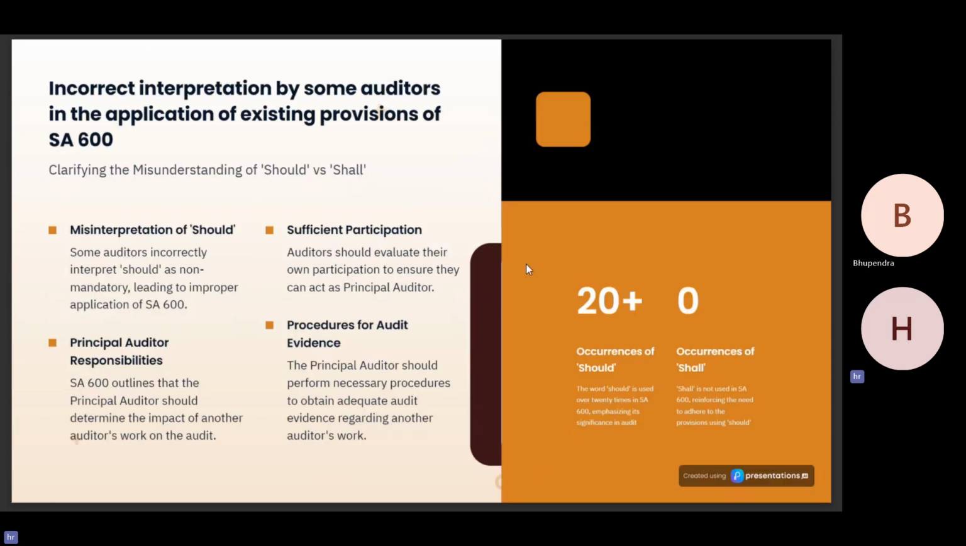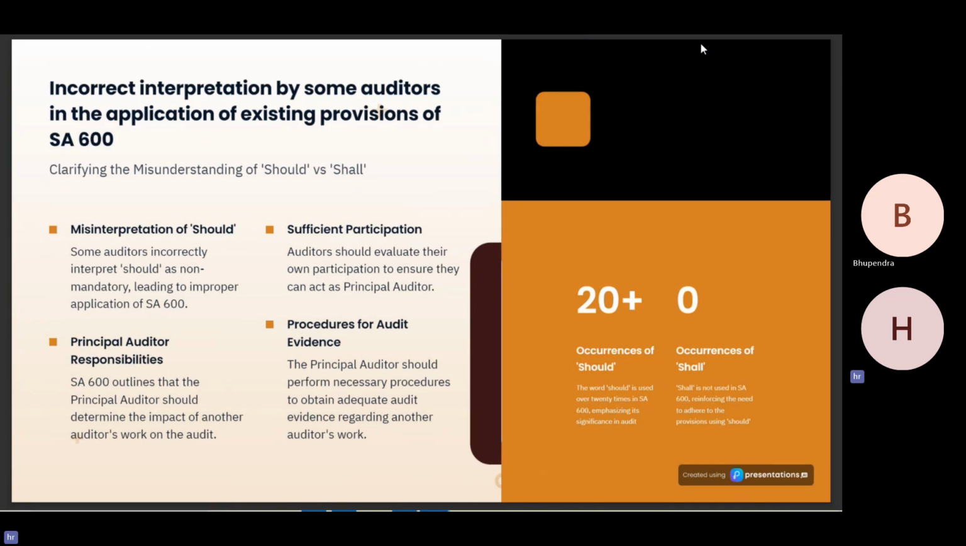Now let us understand the incorrect interpretation by some auditors in the application of existing provisions of SA 600. Why has such an issue occurred, what is the contention of the principal auditors, and why are they not reviewing the component auditors' financials, that is, the financials audited by the component auditors? Here are some of the instances of what is mentioned in SA 600.